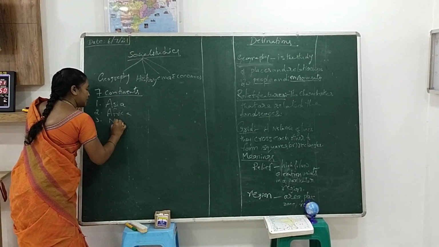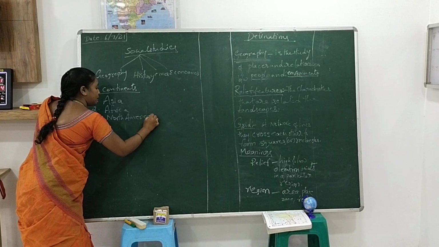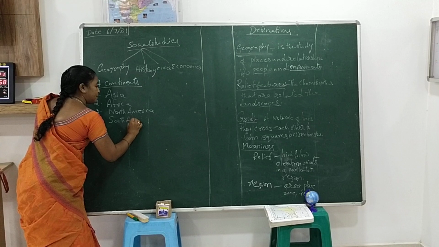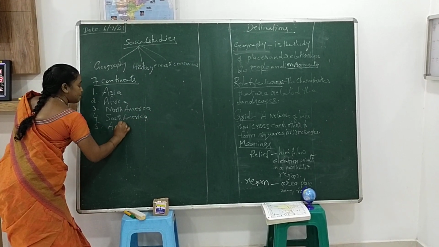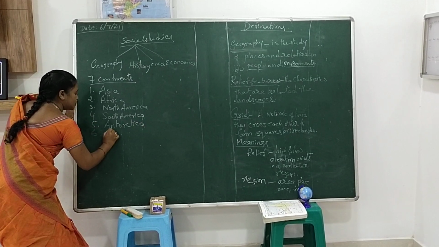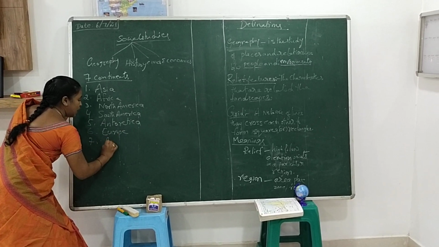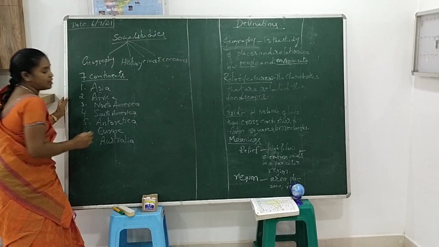Third is North America. Fourth is South America. Fifth is Antarctica. Sixth is Europe. Seventh is Australia. This is the smallest continent in the world.